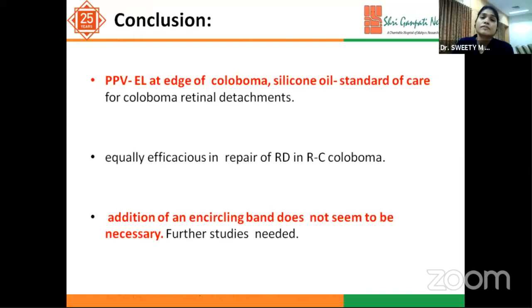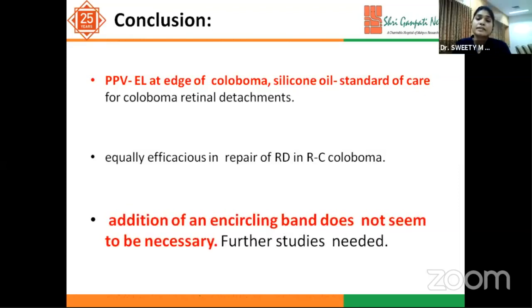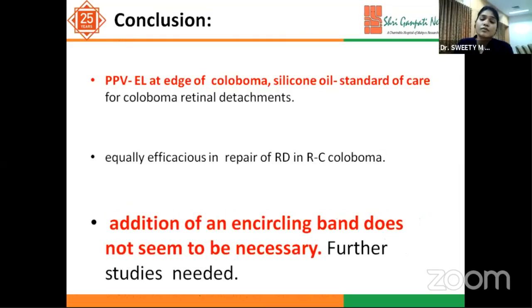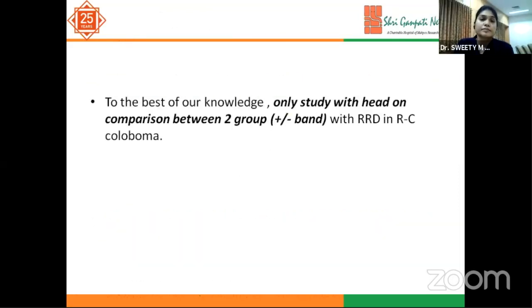From the observation, we came to the conclusion that vitrectomy, endolaser at the edge of the coloboma, and silicone oil as a long-term tamponade should be considered the standard of care. We feel that addition of an encircling band does not seem to be necessary for anatomical success. To the best of our knowledge, ours is the only study in which a head-on comparison was done between the two groups, with and without band, for RRD in RC coloboma.